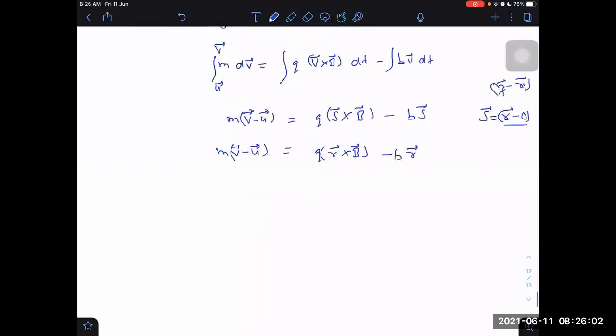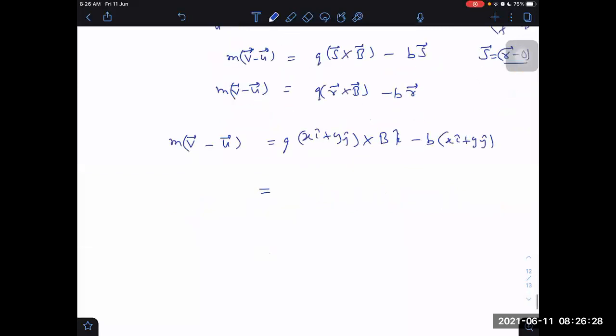To get the equation of trajectory, I have to eliminate. x i cap plus y j cap cross b. I can choose the direction of b also here, maybe along k cap, minus b into x i cap plus y j cap, and that is m into v minus u. That is this value. How many equations do we have here? u is given. v is not known.